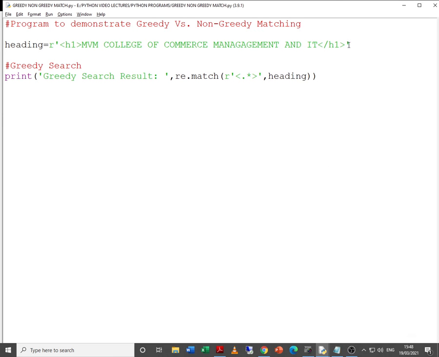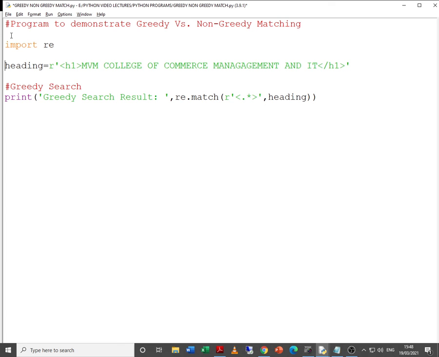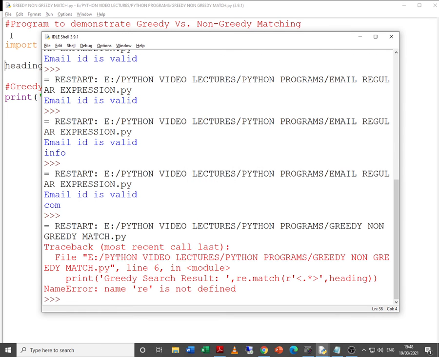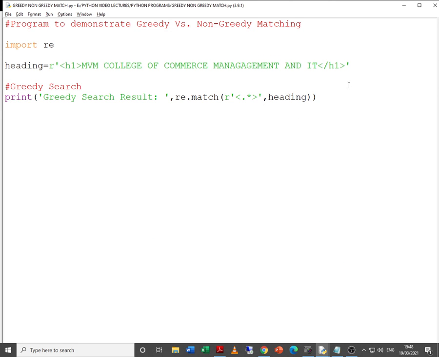RE is undefined. Yes, I have forgotten to import RE. Because we are using regular expression, we need to include the module RE. Yes, it is returning the entire result. Now, as you can see, it is in the form of an object. There is another way. If I want only the search or the match result to be printed, then re.match.group, I can write it in this way, because groups are actually not created, so I need not give the group number, but I can just specify the group.